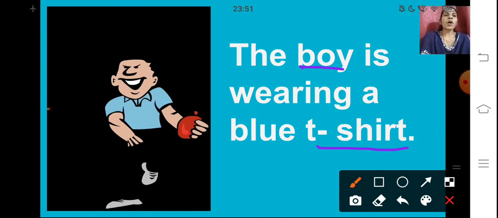So what information are we getting about the boy and the t-shirt? Yes, that the boy is wearing a blue color t-shirt.